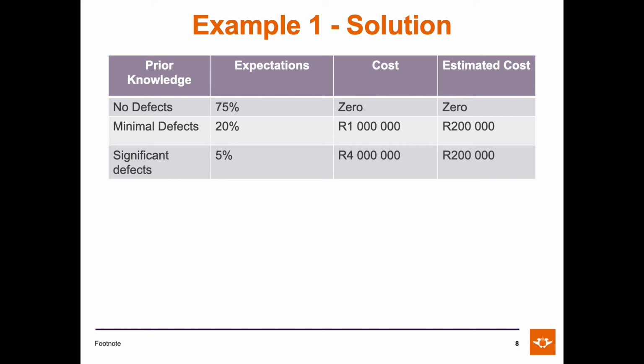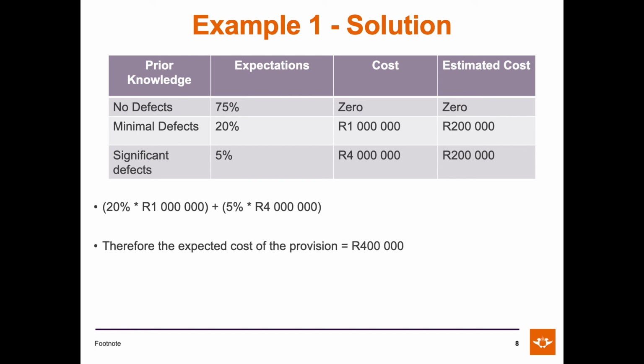And lastly, based on prior knowledge or experience, the company expects that 5% of their products will have significant defects. So the cost implication would be 4 million rand multiplied by 5%, so the estimated cost would be 200,000 rand to repair the products. So the cost of the provision will be 400,000 rand after taking every expectation into account.